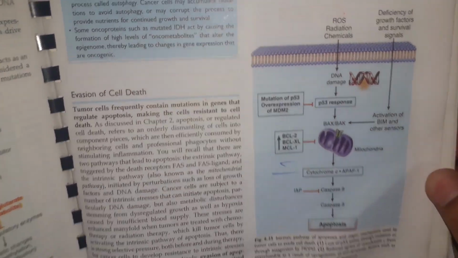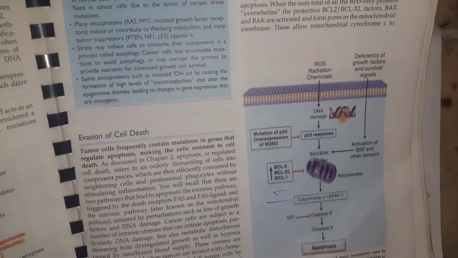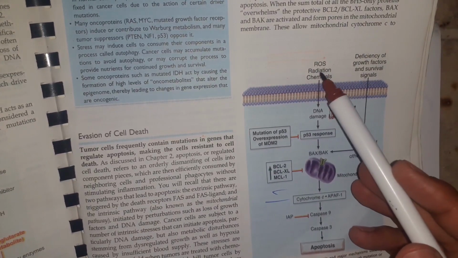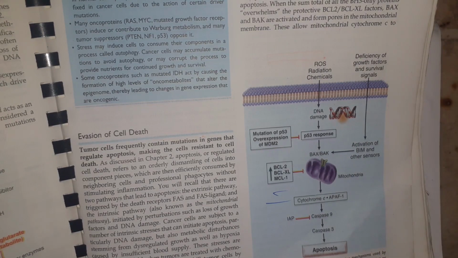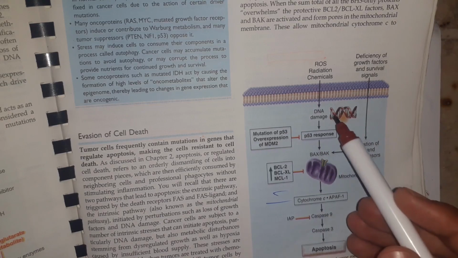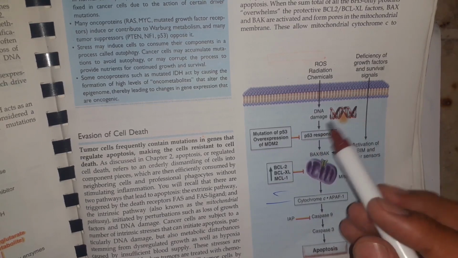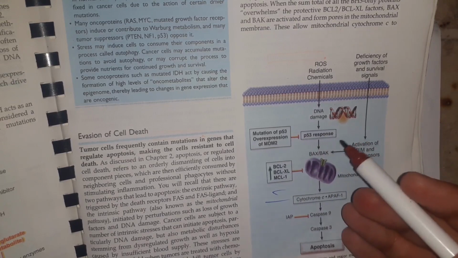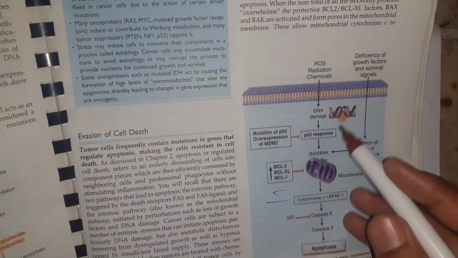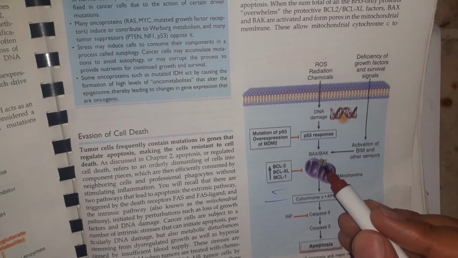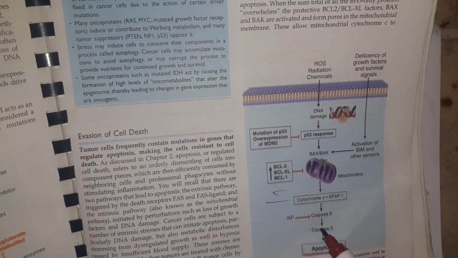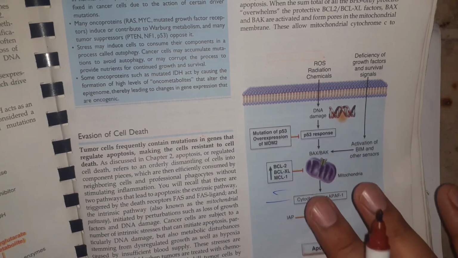See here what was happening. This cell is stressed by reactive oxygen species, radiation, chemicals, deficiency of growth factor and so on. So there was DNA damage, and when there is DNA damage, the p53 response occurred, PUMA was upregulated, and it led to the upregulation of pro-apoptotic members including BAK and BAX. They induced a hole in the mitochondria, cytochrome C leaked out, and caspase 9 and caspase 3 got activated, and there was apoptosis. However, what does the cancer cell do?